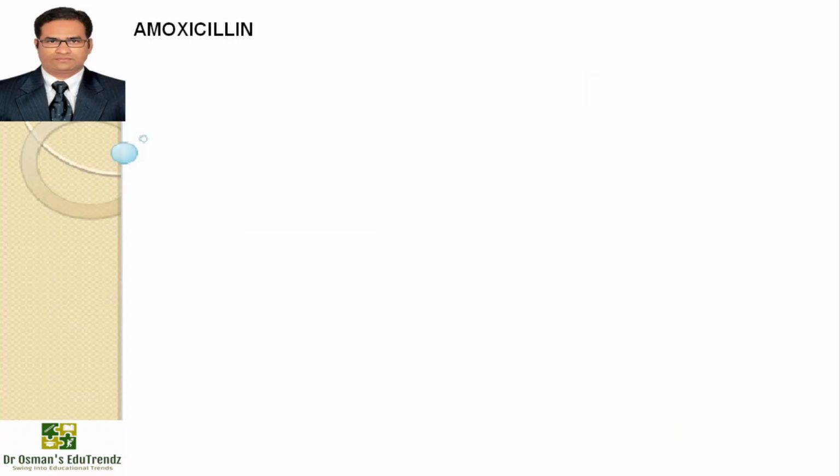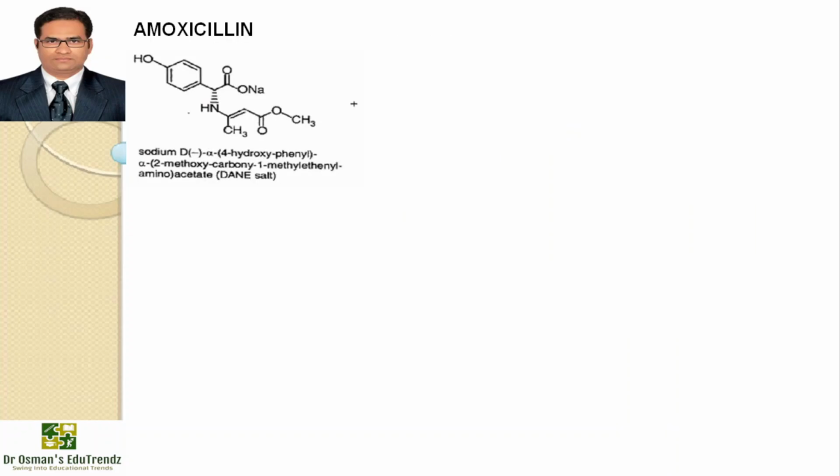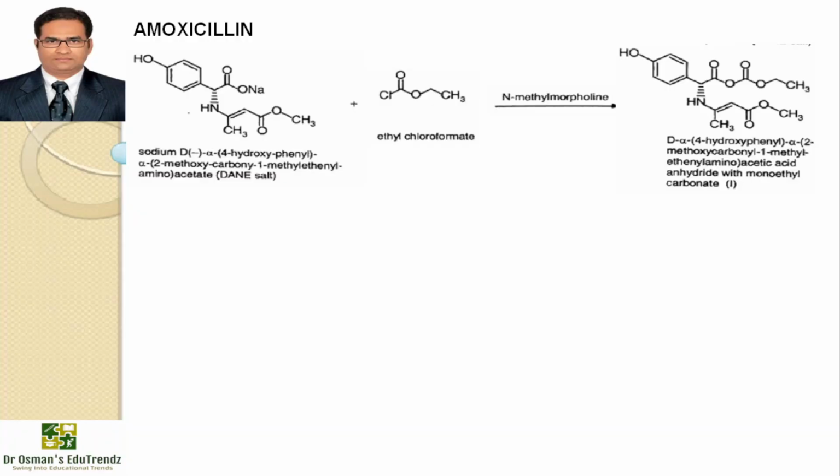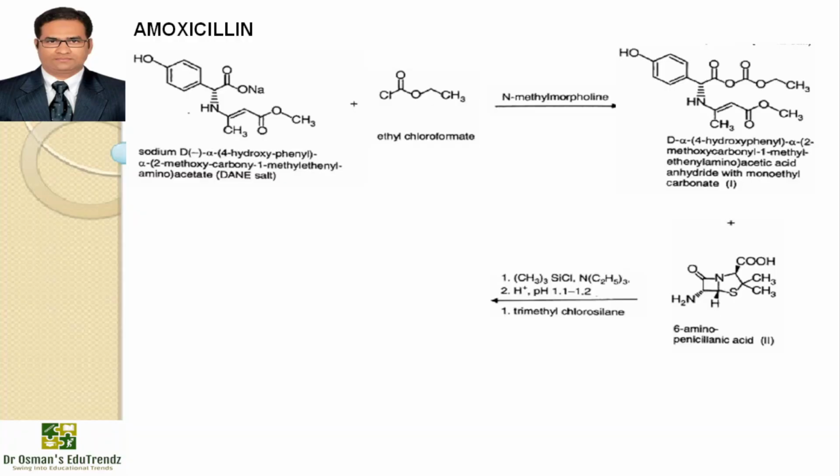Now if you talk about the synthesis of amoxicillin, then amoxicillin is synthesized by taking Dane salt, which is sodium alpha-(4-hydroxyphenyl)-alpha-(2-methoxycarbonyl-1-methylethenyl)amino acetate, reacting with ethyl chloroformate in the presence of N-methyl morpholine to give an intermediate, which on reaction with 6-aminopenicillanic acid in the presence of trimethylchlorosilane at pH of 1.1 to 1.2 will give amoxicillin.